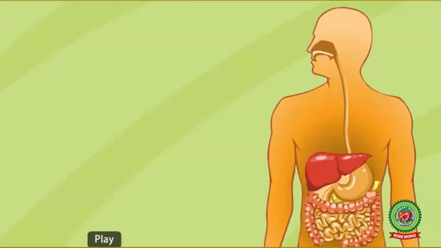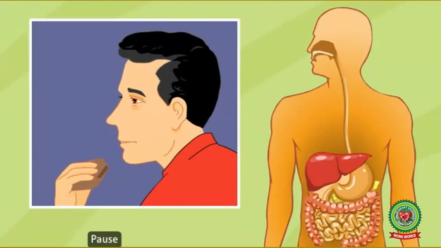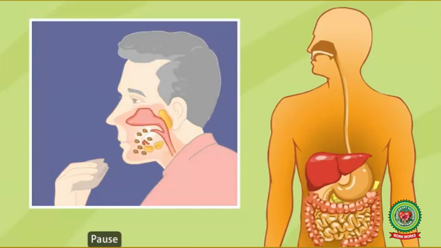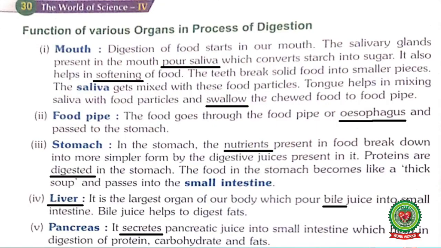So students, whenever we eat, the food enters our body through the mouth. And in our mouth, salivary glands are present which release the saliva, and it converts the starch into sugar. Another function of saliva is that it helps in the softening of the food.